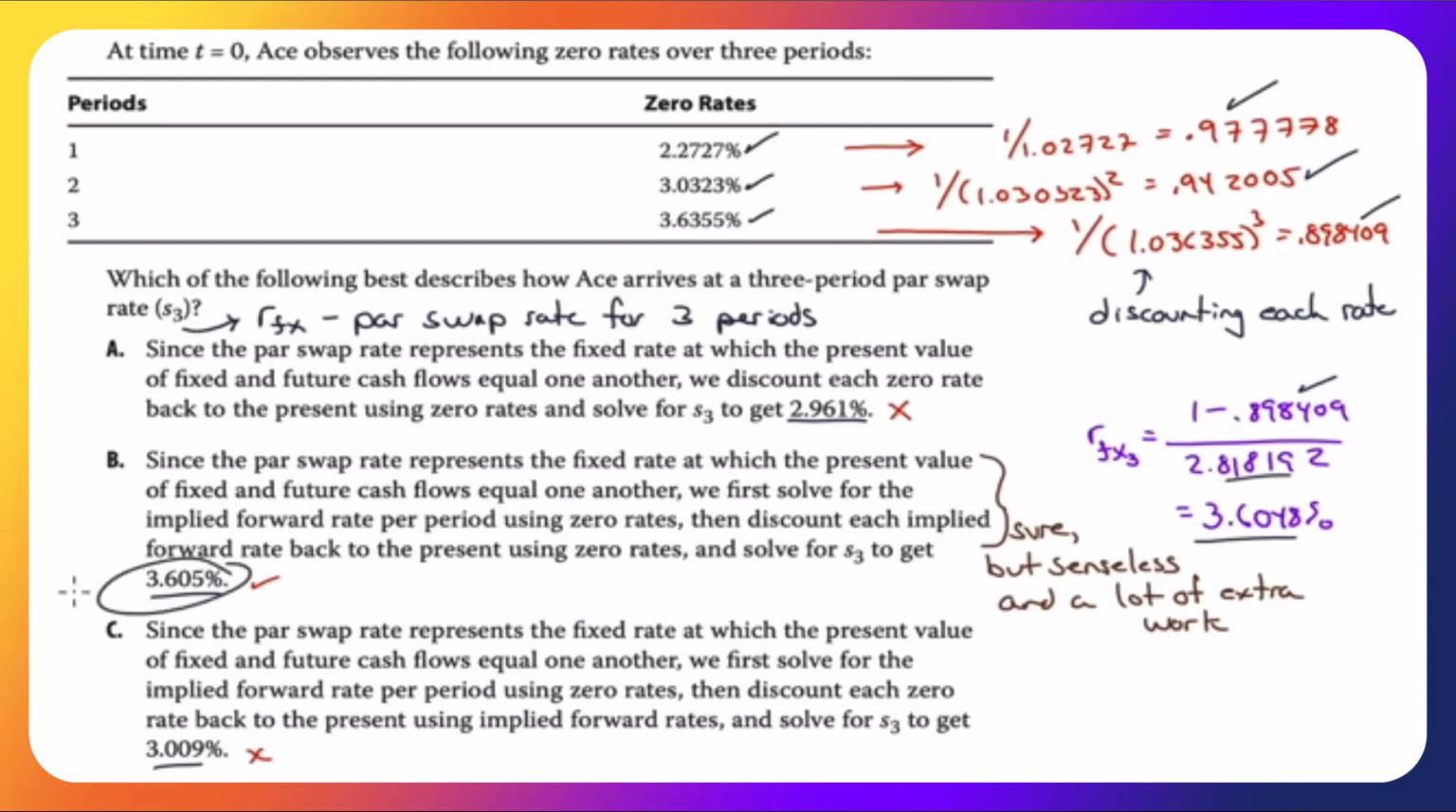It's 3.6048, 3.6005. I can check B and be on my way. Let's see if we can make sure that's right. We get rid of this because it's not 291. We get rid of this.